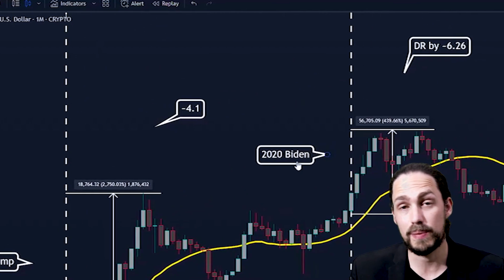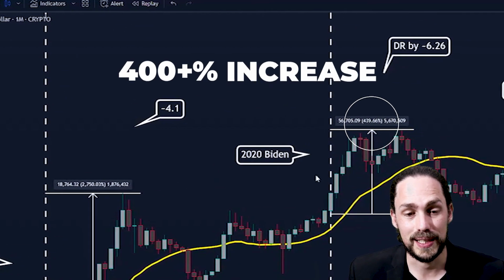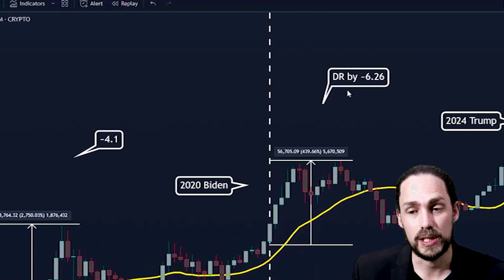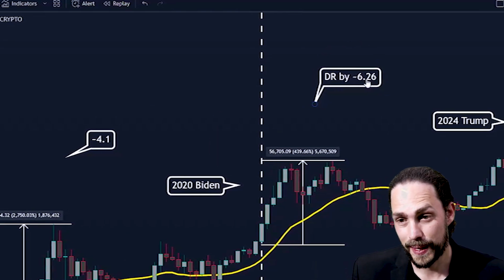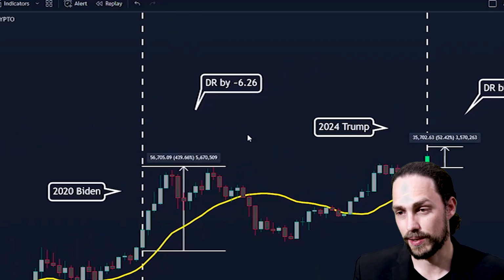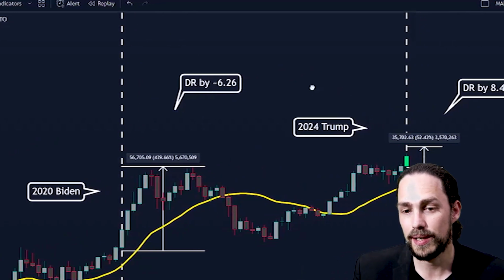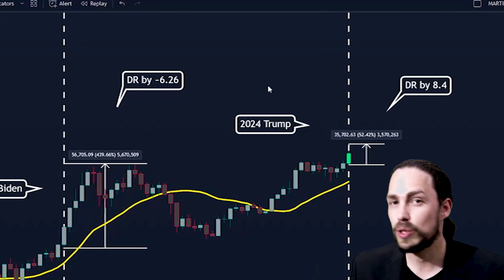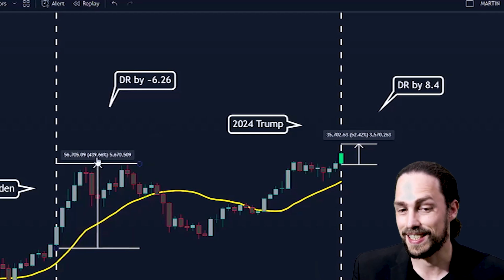Now, if we do the same for the Biden era of 2020, and we divide the 400 odd percent into the 2,700 odd percent, we get a factor of diminishing returns of roughly 6.2, rather. Now, what's interesting is if we were to repeat this cycle, we can take the difference between these two numbers, add them together, and we can then calculate and speculate on a diminishing returns number, taking the previous bull run's percentage gain into account.